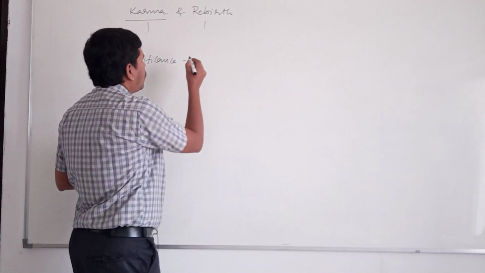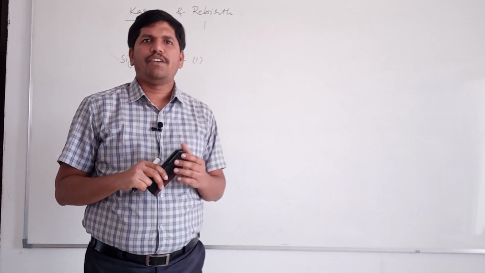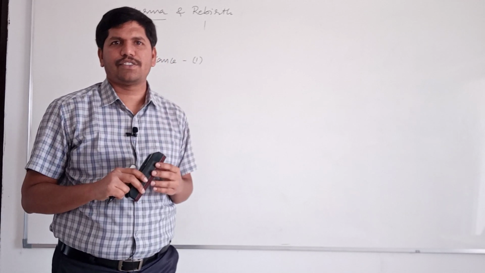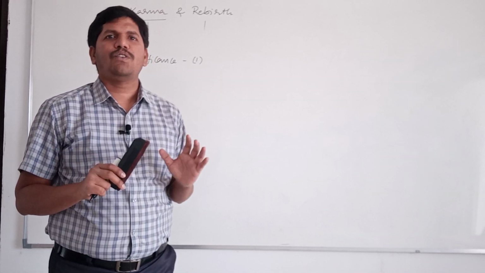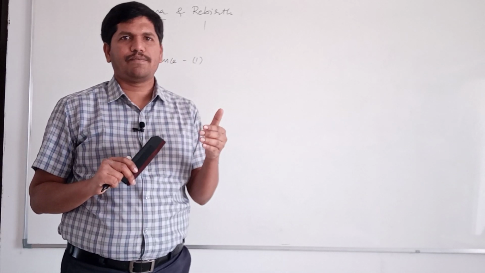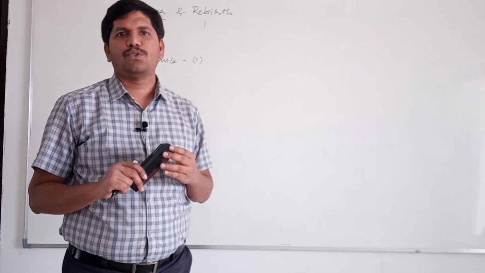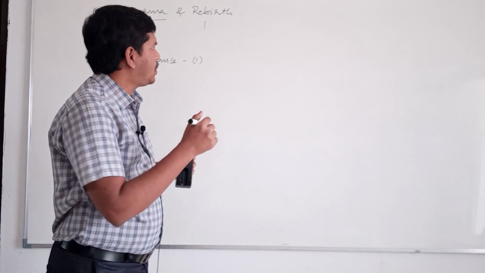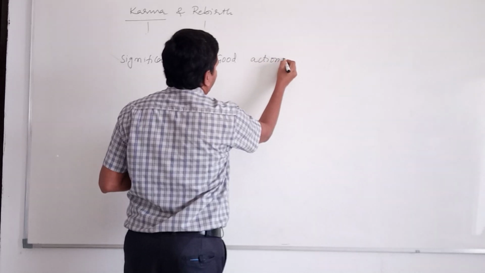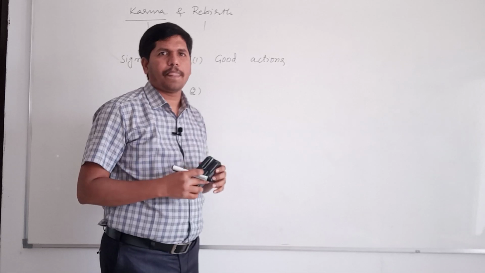One is, for each and every action there is one result. If your actions are good, you will get good results. If your actions are bad, you will get bad results. No one wants to get bad results. That's why the concept of karma and rebirth motivates the people to be involved in good actions so that they can get good results. That means we'll follow the path of dharma.